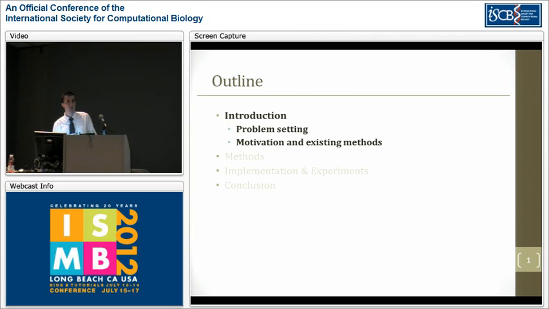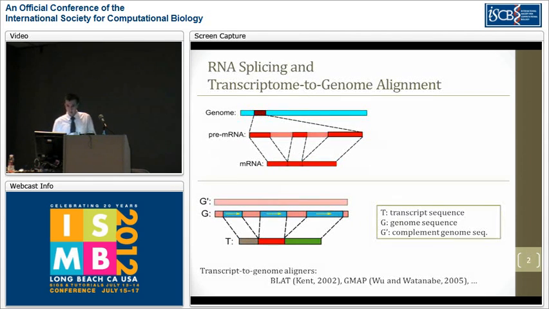Before giving you a general outline of this talk, I would first like to introduce the biological problem at hand and also talk a bit about why we thought it was an interesting problem to formulate computationally. As intermediate transcriptional products take their finalized form, they might lose some intronic sequences within themselves. So basically, the finalized transcript looks more like a combination of exonic sequences. That's why transcriptome to genome aligners like BLAT or GMAP would need to consider the possibility of these long-range gaps on the genome side when aligning transcript to the genome.